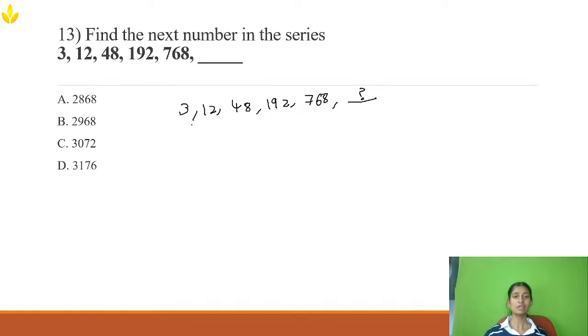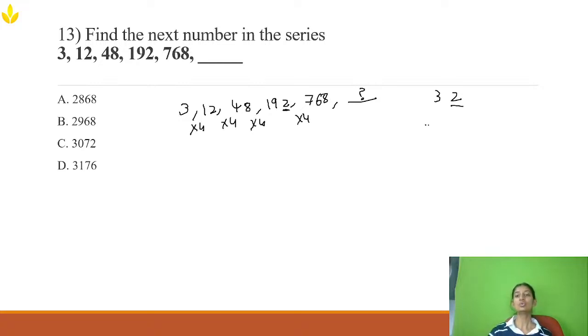If I do 3 fours are, will I get 12? Yes. And 12 fours are, again it is 48. Now, should I check 48 into 4, will I get 192? No need to do that. Into 4 if I do, only check for unit digit. 8 fours are 32, and 32 means unit digit is 2. And here also I have unit digit 2. So it means the pattern here is into 4 and into 4.